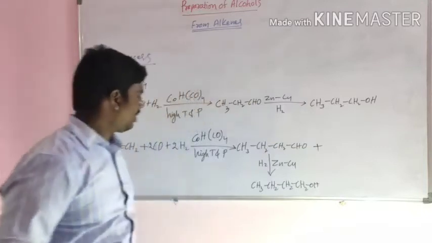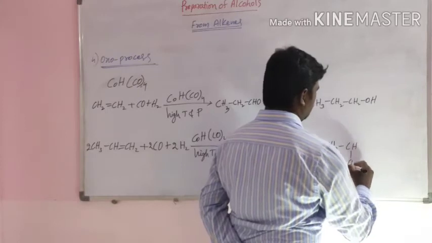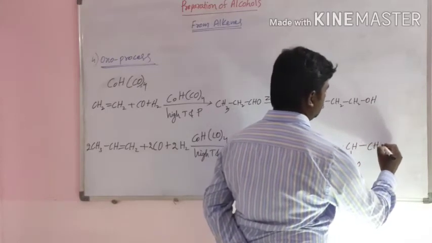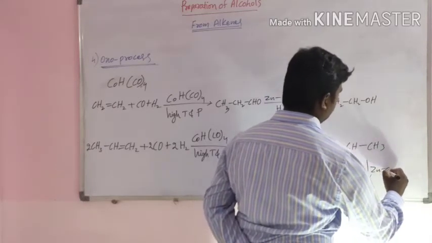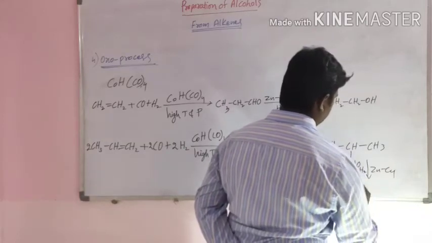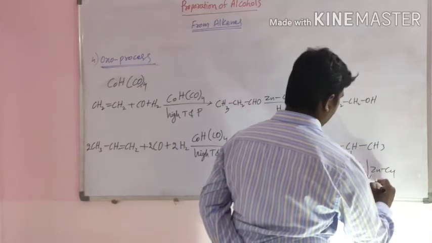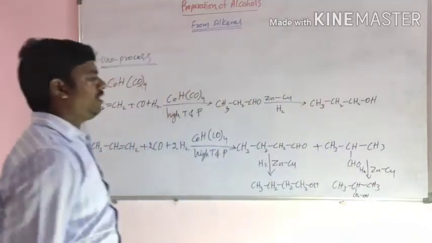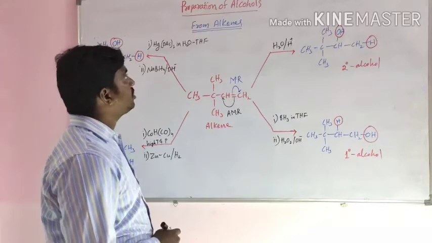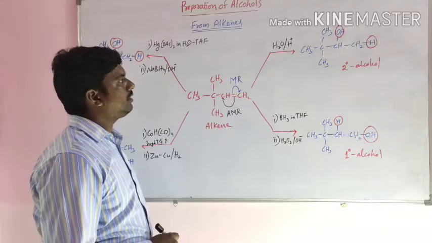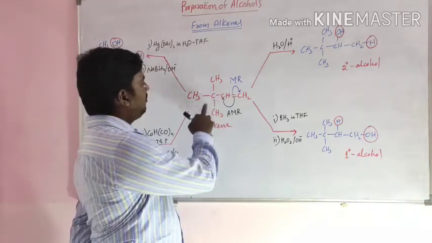Here one more compound is formed, CH3CH(CH3)CHO. This undergoes reduction in the presence of zinc copper to form CH3CH(CH3)CH2OH. This is the oxo process. Now observe this chart, preparation of alcohols from alkenes. Now we are taking an unsymmetrical alkene.